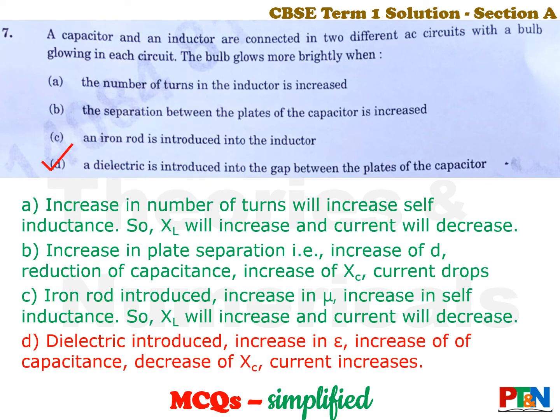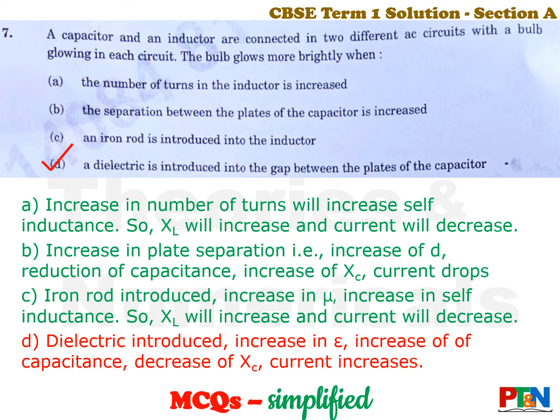That means when a dielectric is introduced inside the plates of the capacitor, the bulb will glow brighter. Let's see. Option A, number of turns increased. That means self-inductance will increase. That will increase XL, the inductive reactance, so current will reduce. In the second case, the plate separation is increased. If the plate separation is increased, capacitance will reduce. If capacitance reduces, capacitive reactance will increase. Again, current will drop.